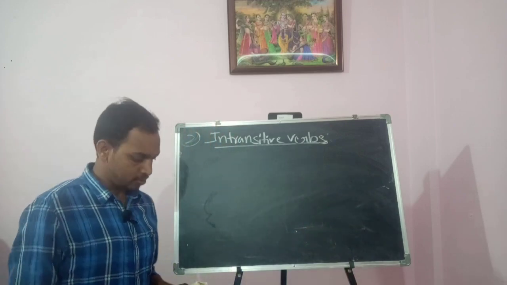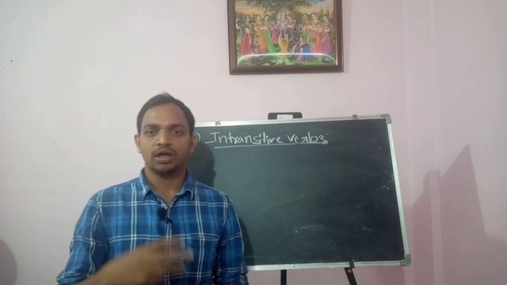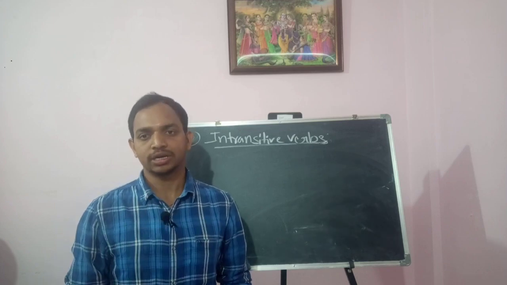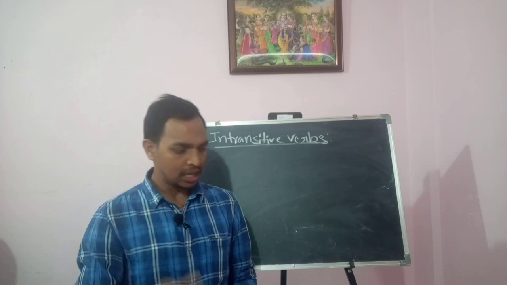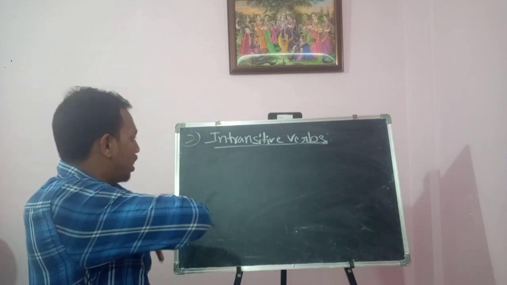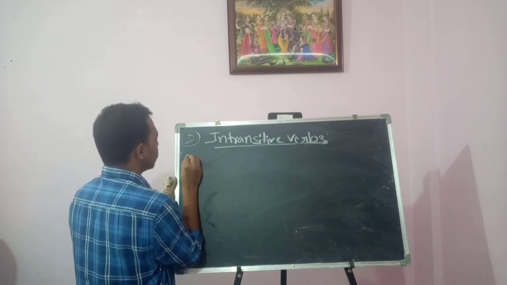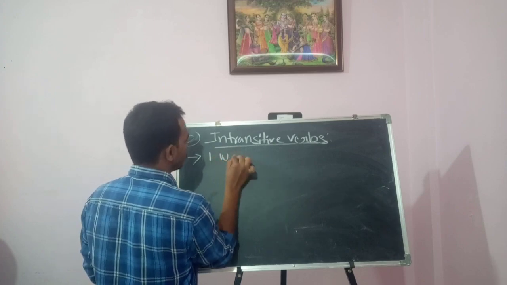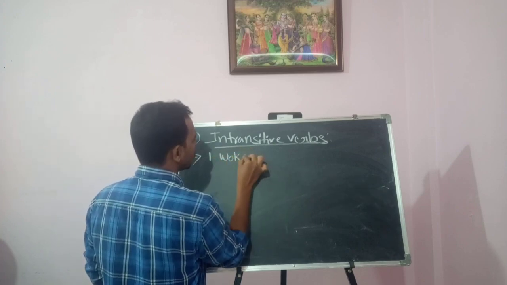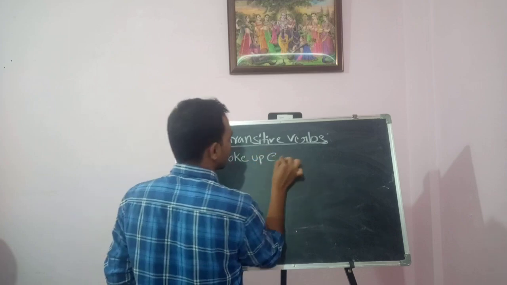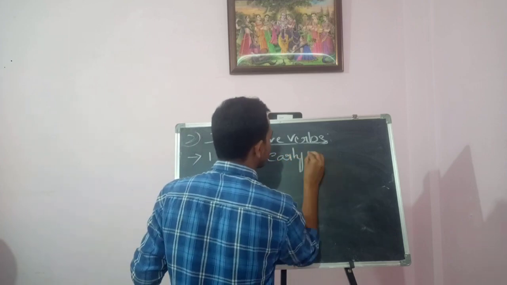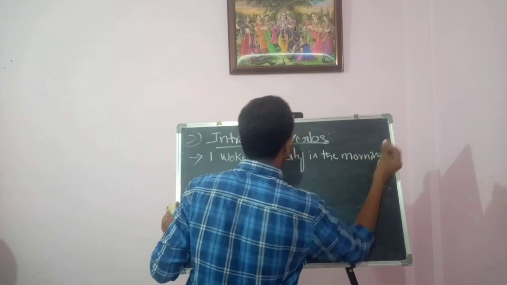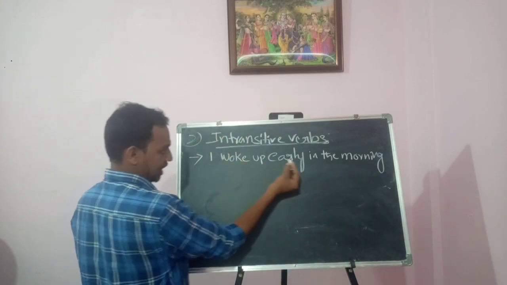So, intransitive verbs. Intransitive verbs are verbs that are not followed by an object, that is, not answered by the what or whom words. That is called intransitive verbs. An example of that: I woke up early in the morning.